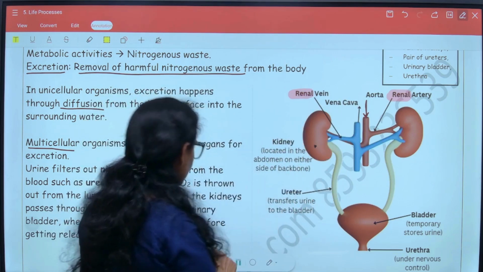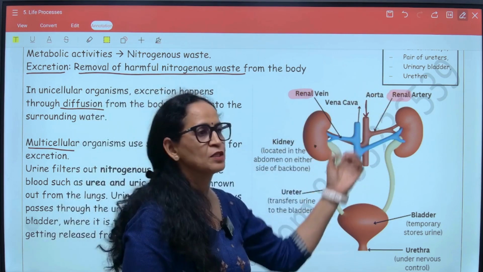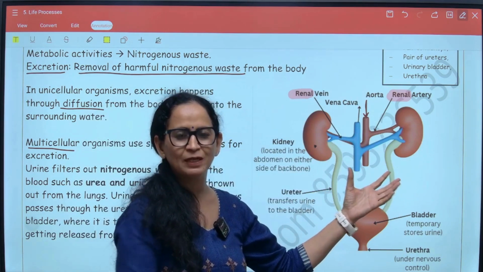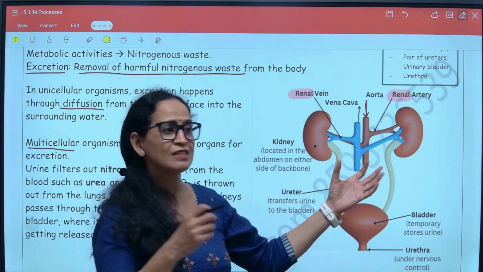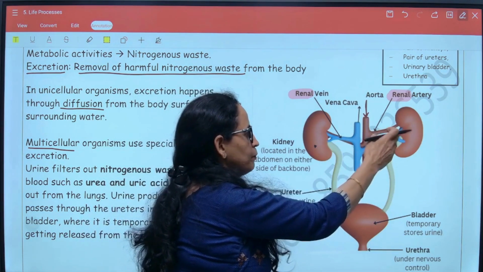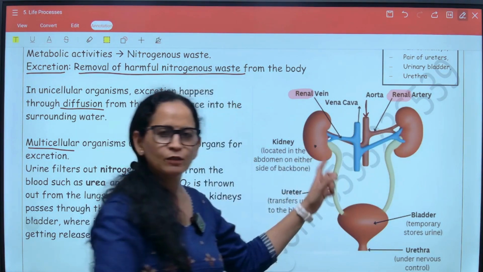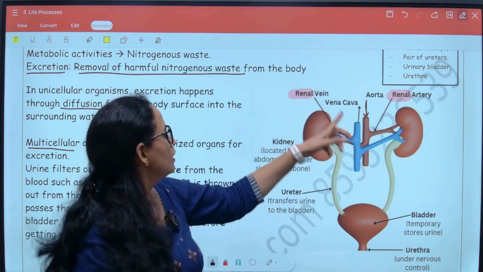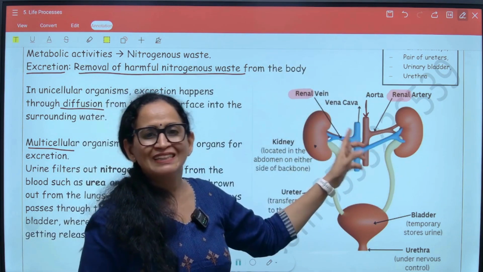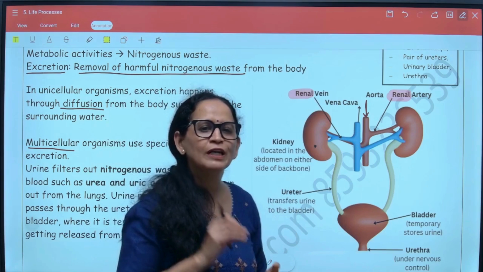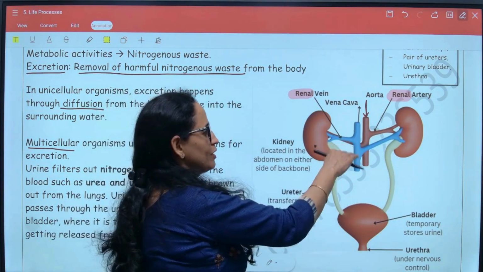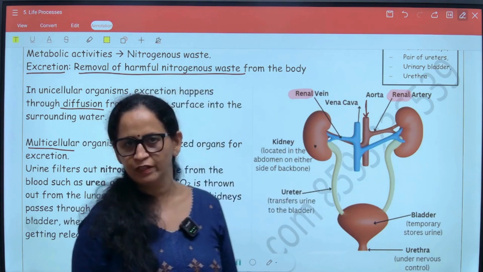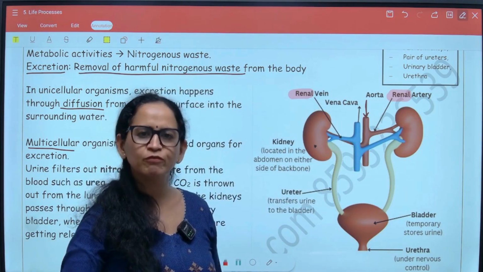The renal artery actually brings in oxygenated blood to the kidneys, but it also has all the nitrogenous wastes dissolved in it. So the wastes are in the renal artery, but the renal vein that is going out and merging with the vena cava contains filtered blood. It does not have any waste, even though it is now deoxygenated. So wastes have already been filtered out by the kidney.